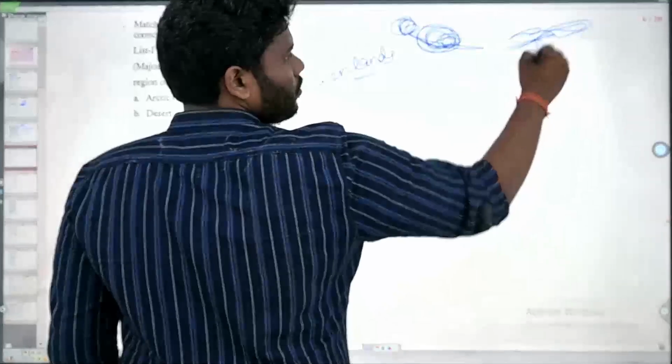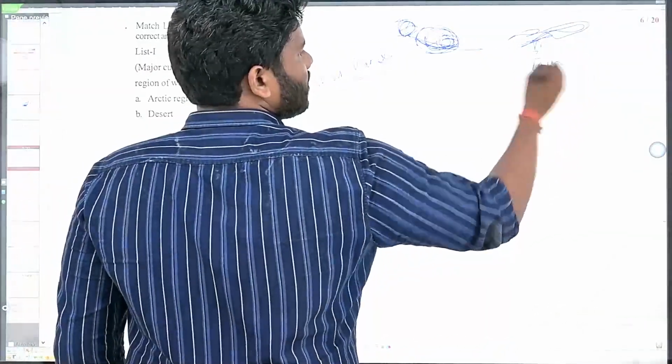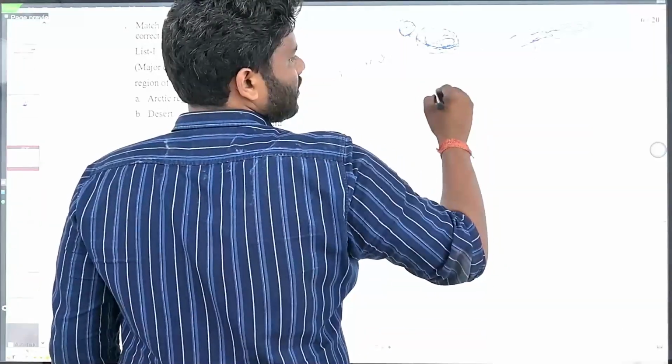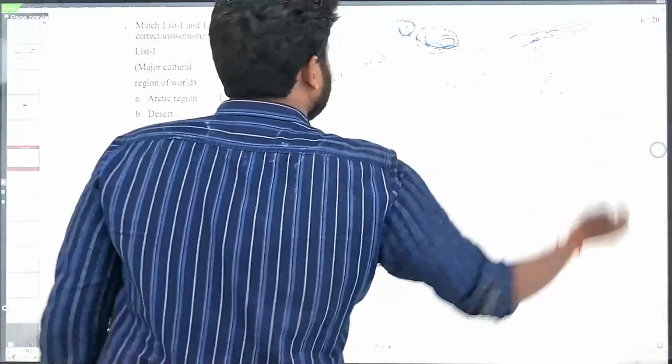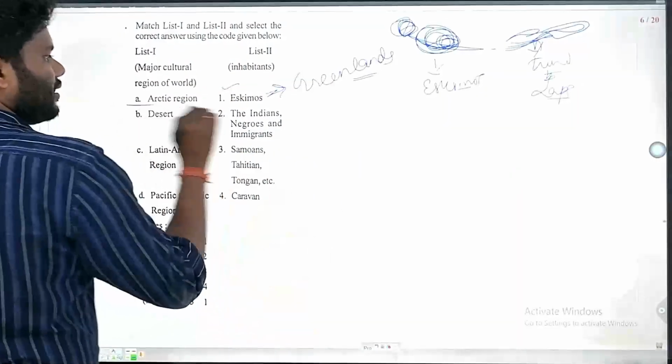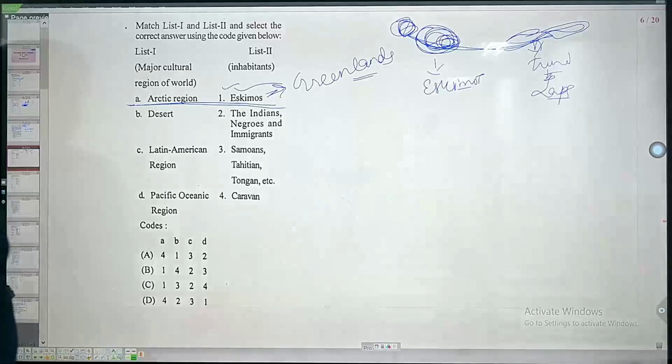The people of the Eurasian tundra region are called Eskimos in the Greenland region, but here they are called Lapps. So the Arctic region is basically associated with Eskimos.